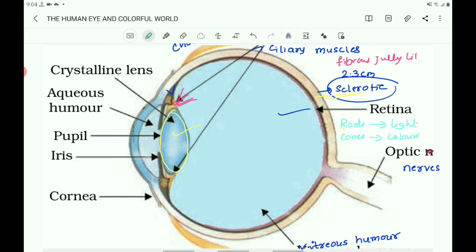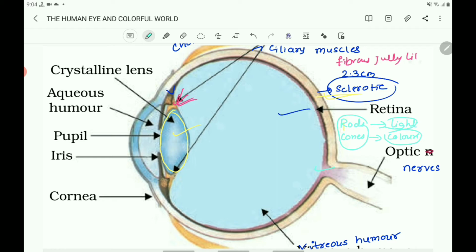They are called rods and cones. Rods are sensitive to light and cones are sensitive to color. These cells change light energy into electrical signals which send messages to the brain via the optic nerves.